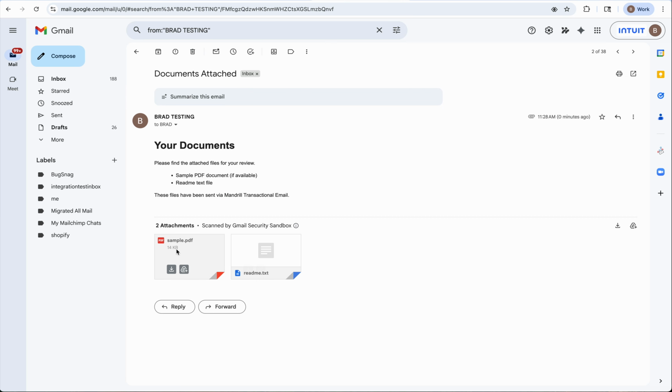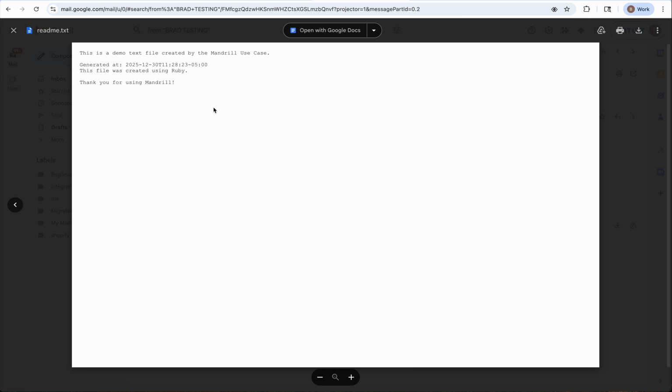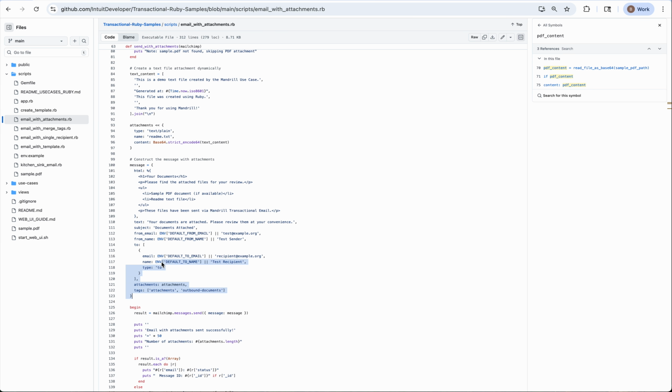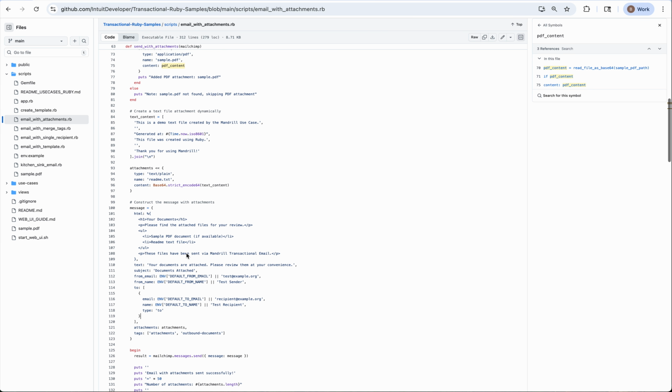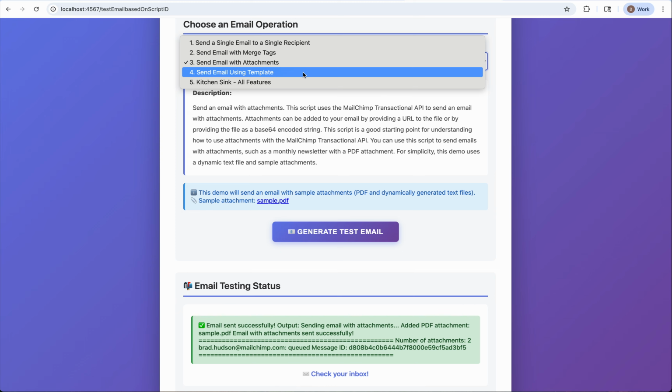Here we go, it came through, and you'll see we have this sample attachment, and we actually have a readme.txt that we sent as well. If you want to look further at that code, you'll be able to see exactly how we did all of that. You'll see here we had a couple of attachments, the sample PDF, and then the readme.txt. Let's take a quick look at the last two.